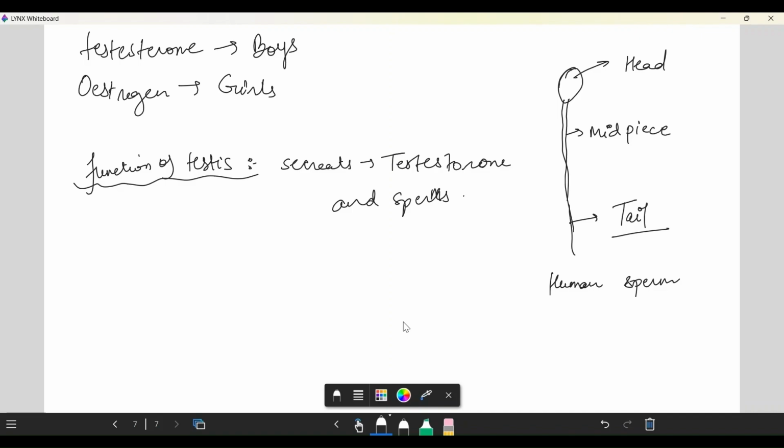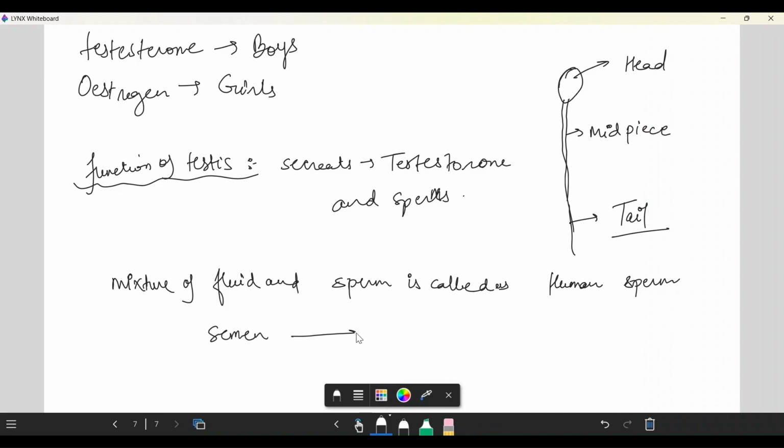Here are the two or three ducts, like the prostate gland and the seminal vesicle glands. These are the glands which secrete a liquid substance into the sperm, and the mixture of fluid and sperm is called semen.